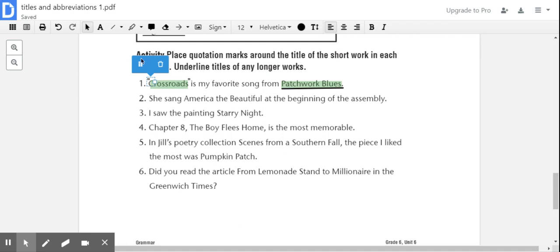Number 2, "She's singing America the Beautiful at the beginning of the assembly." So our piece of work in this one is America the Beautiful. It is a song. And we don't have another piece of work that is listed. So we simply add our quotation marks around America the Beautiful.